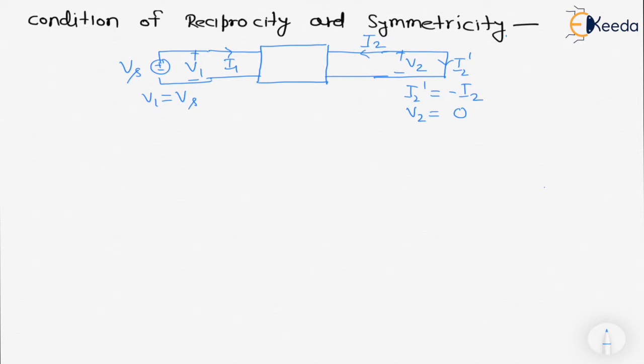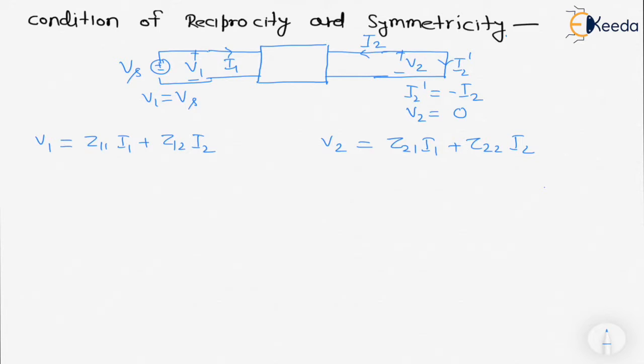Now we know the equations. V1 is equal to Z11 I1 plus Z12 I2, and V2 is equal to Z21 I1 plus Z22 I2.